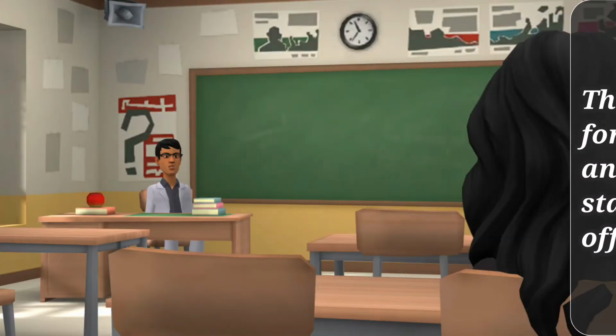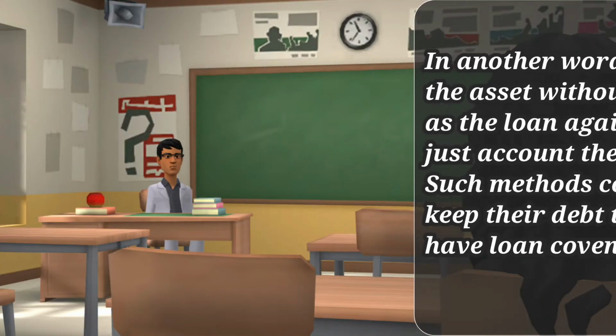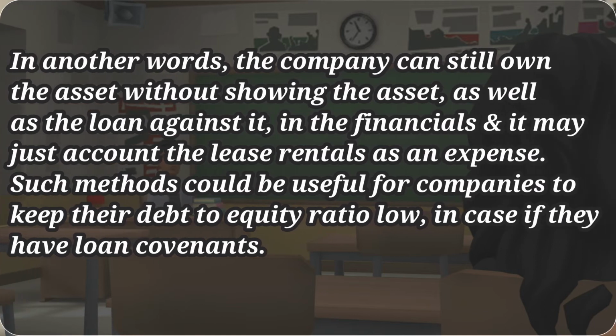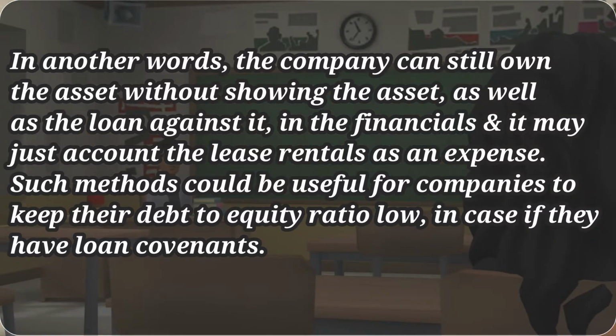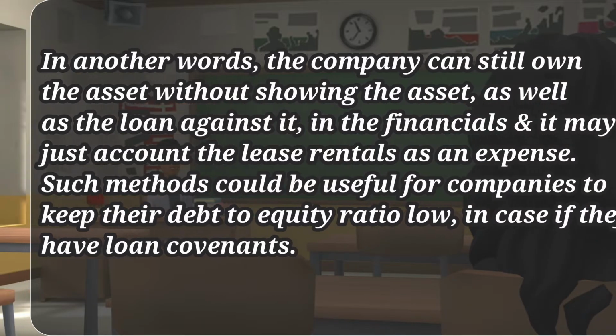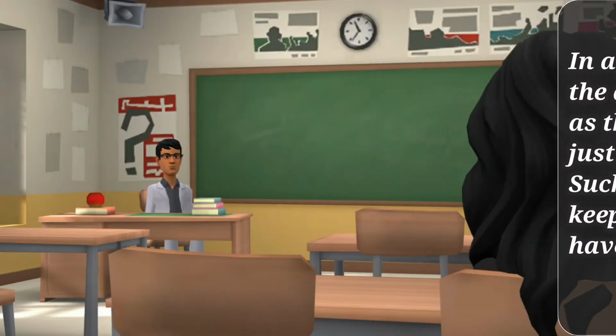In other words, the company can still use the asset without showing the asset, as well as the loan against it, in their financials, and it may just account the lease rentals as an expense. Such methods could be useful for companies to keep their debt to equity ratio low in case they have loan covenants.